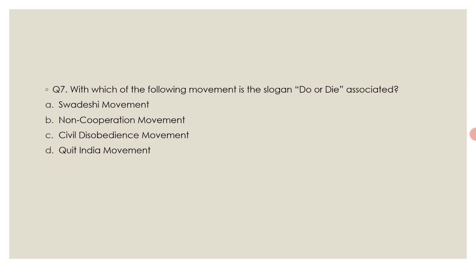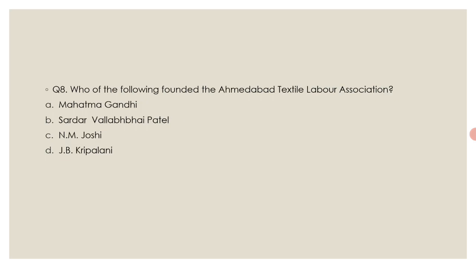With which of the following movements is the slogan "Do or Die" associated? Option A, Swadeshi movement, option B, Non-Cooperation movement, option C, Civil Disobedience movement, and option D, Quit India movement. Here the correct answer is option D, Quit India movement. So we all know that the "Do or Die", which in Hindi we call "Karo ya Maro", was given by Mahatma Gandhi. Moving to the next question.